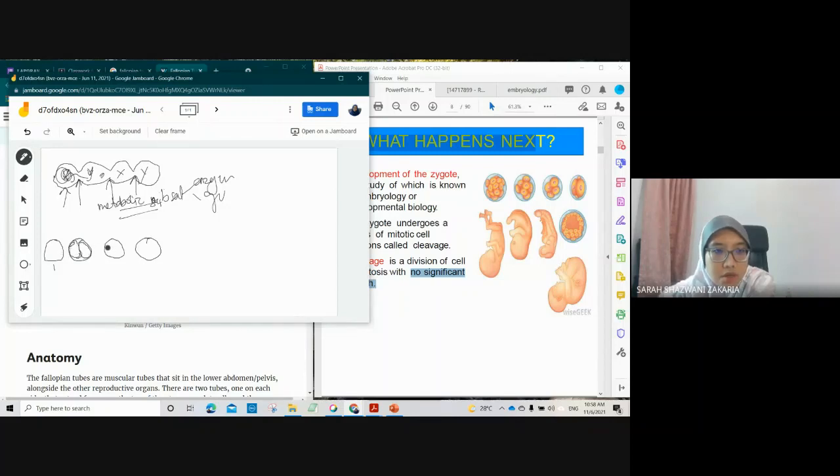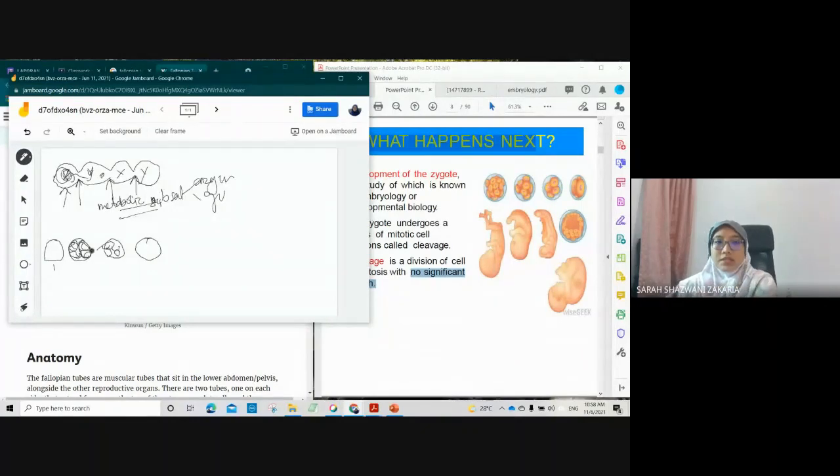And then it will divide into 4. And then further divide into 8.